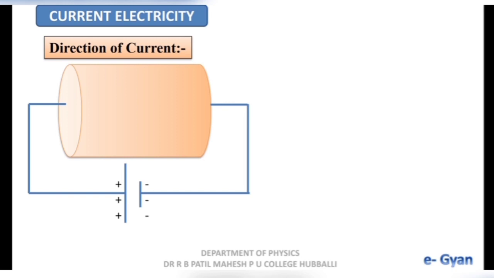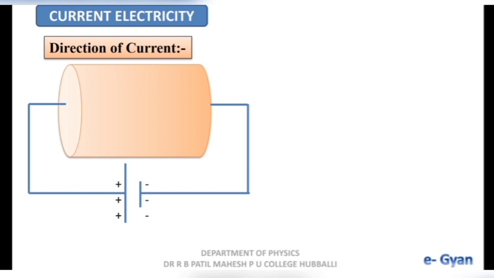This potential difference will set up an electric field in the conductor, and due to this electric field negative charges and positive charges will experience a force. The negative charge will start moving towards the positive end of the battery, and this is the path of negative charge in the conductor or in the external circuit.